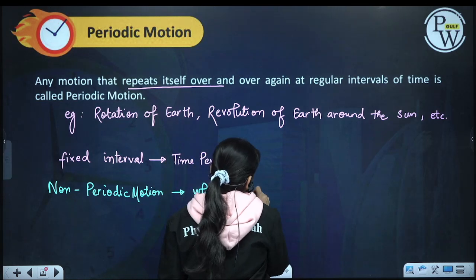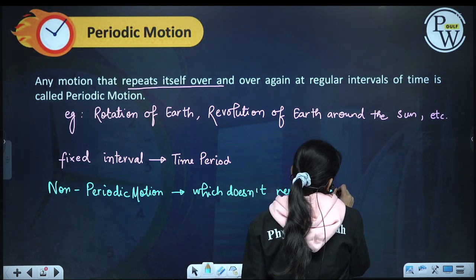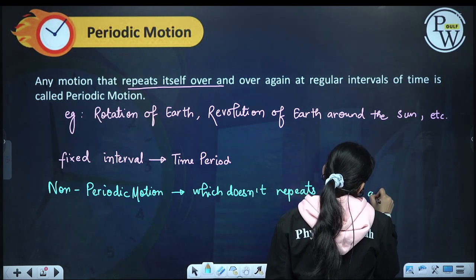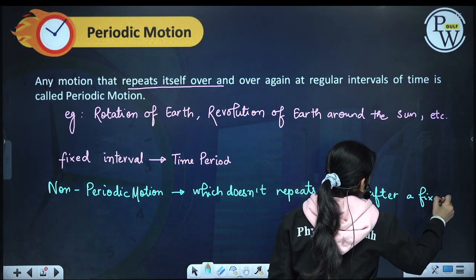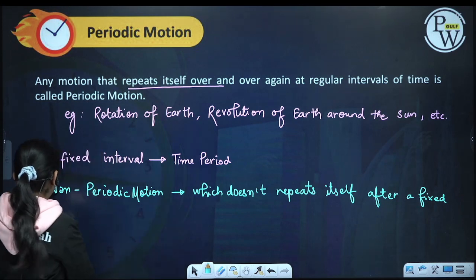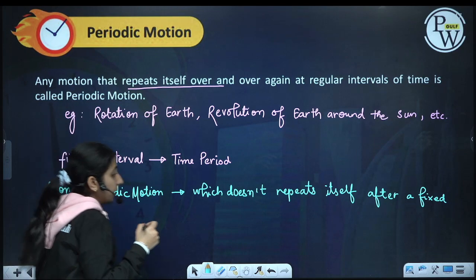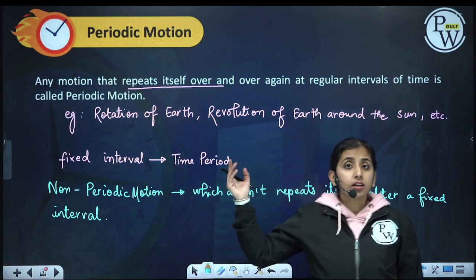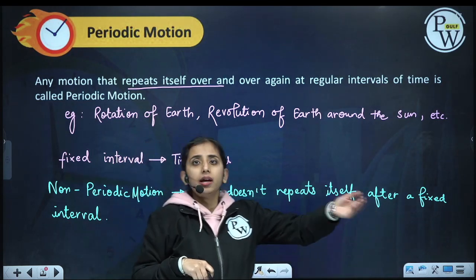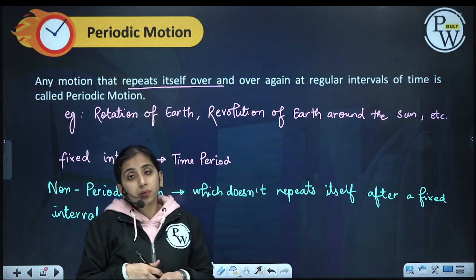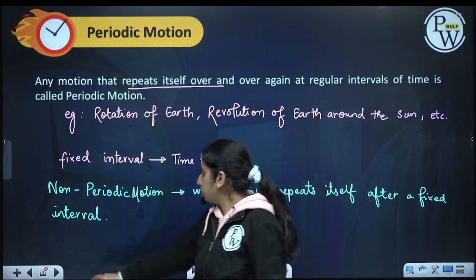For example, an athlete running or a car moving on the road. It is not necessary that they will repeat the motion after a fixed interval of time. All these are non-periodic motions.